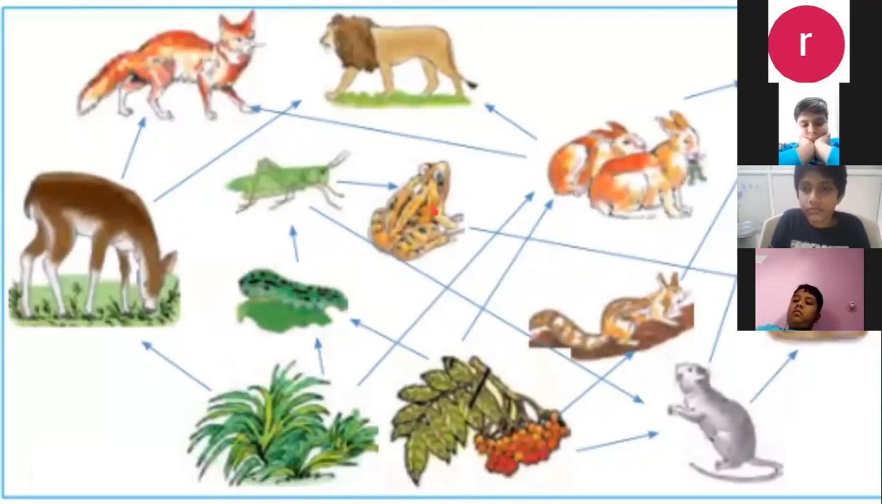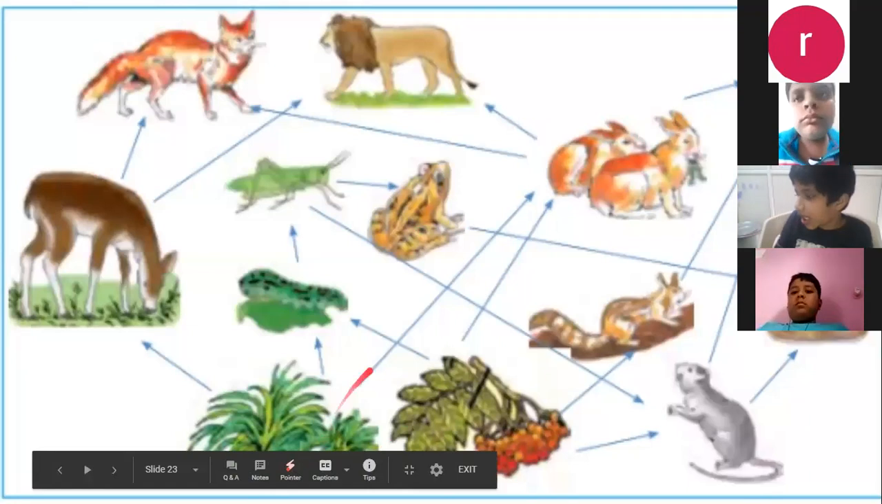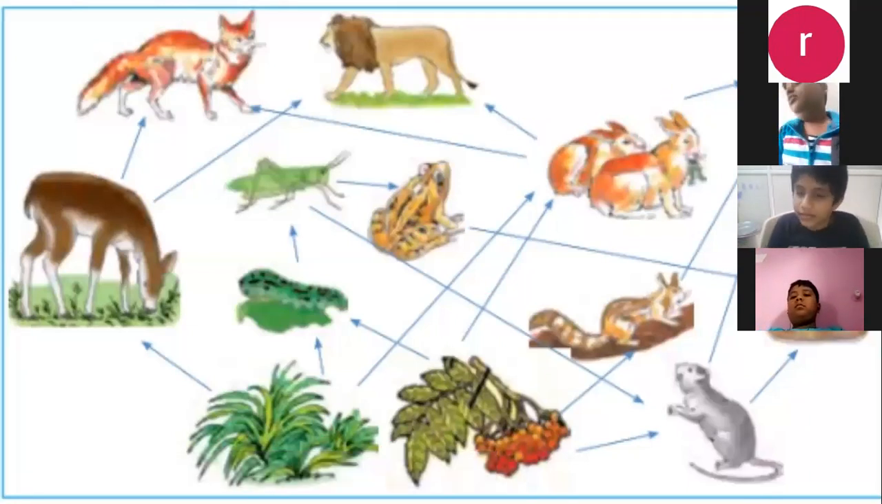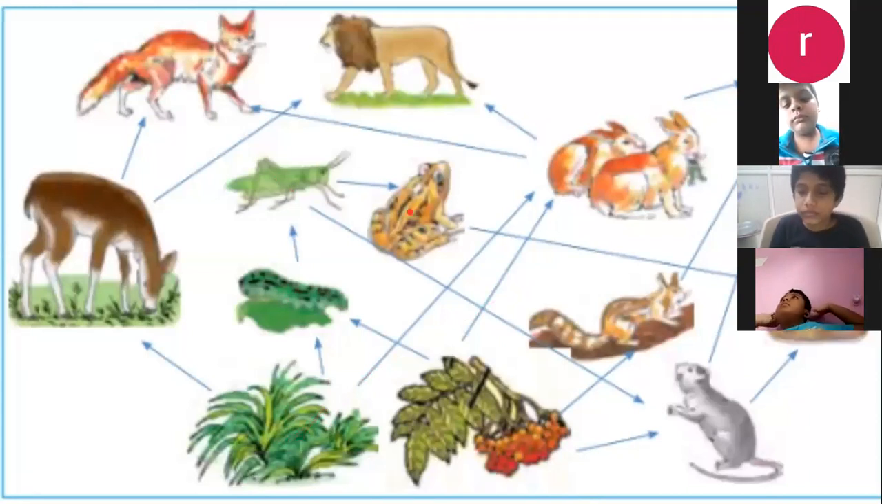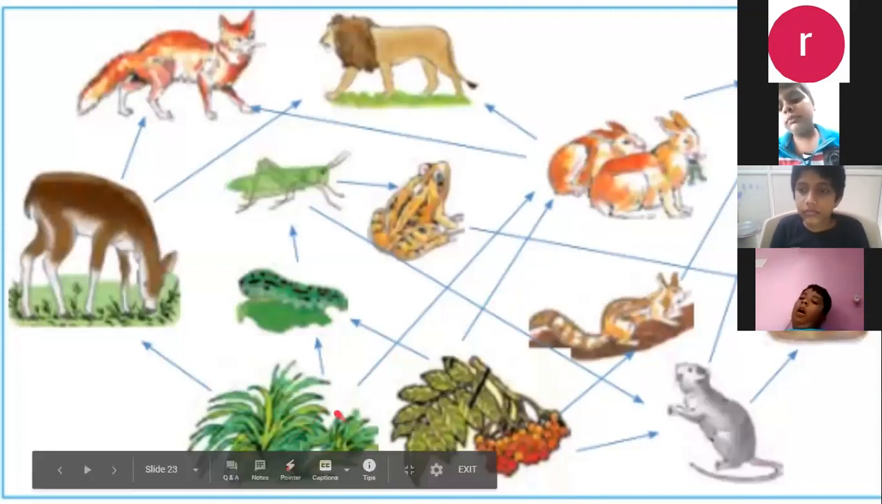If any living thing or any component in a food chain is missing, then the food chain will break and it will disturb the balance in nature. Here you can see the grass eaten by rabbits, and rabbits are eaten by hawks. Again, the grass is eaten by worm, worm is eaten by grasshopper, grasshopper is eaten by frog, and frog is eaten by snake. See, this is a chain. So there are different chains in nature which will give rise to food web.